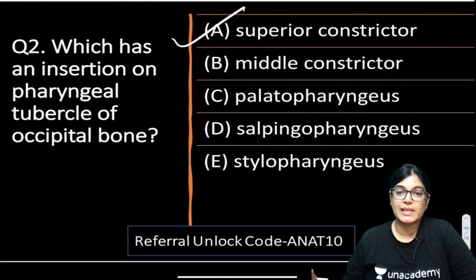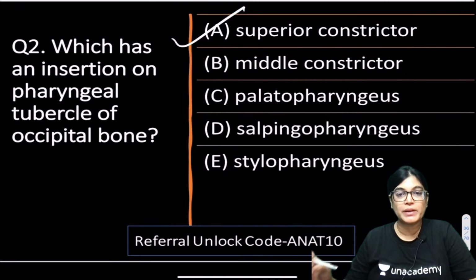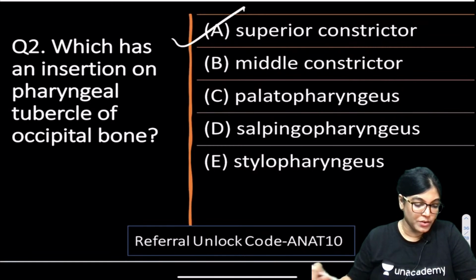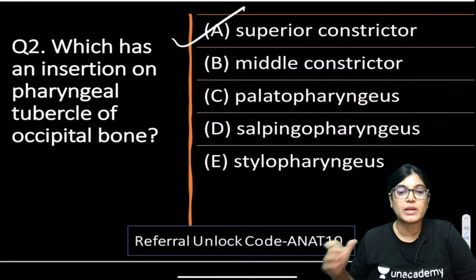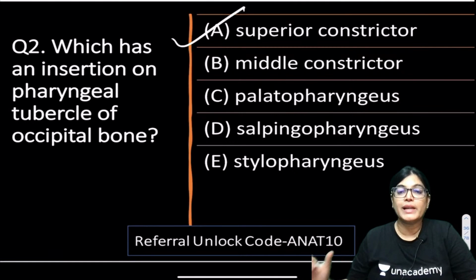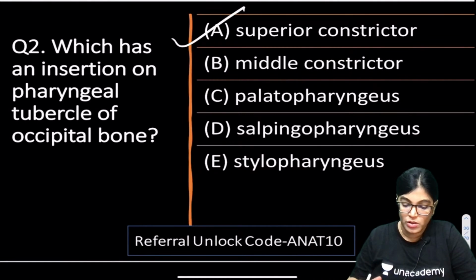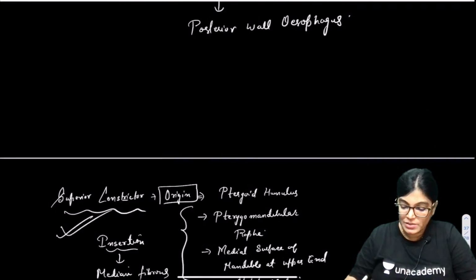Let us move on to the second option: middle constrictor, palatopharyngeus, salpingopharyngeus and stylopharyngeus. I would like to brief you about these muscles, and then I will show you the diagram. Let us rule out all the options. We have approached the correct answer. Now, let us move on to the incorrect options also. We will see the attachments of these muscles. The next muscle was middle constrictor.